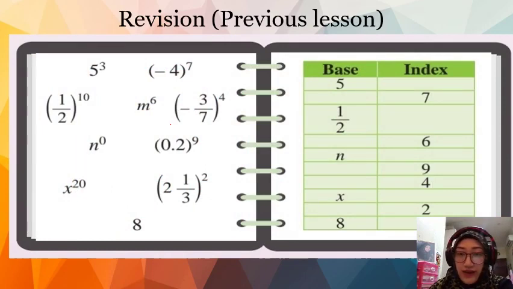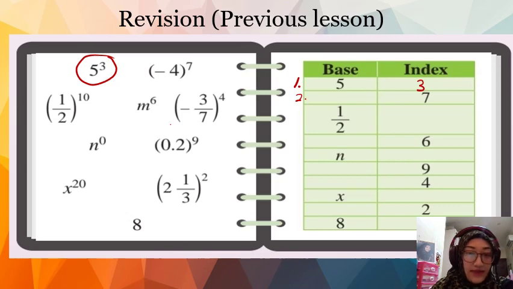Okay, you look on your right. Okay, number 1 here. The base is 5. What is the index? So you find the base 5 here on your left. This is base 5 and the index is 3. So you write 3. Okay, number 2, what is the base? The index is 7. So you find the index 7 is here, and the base is negative 4.